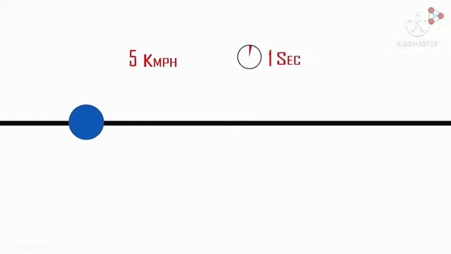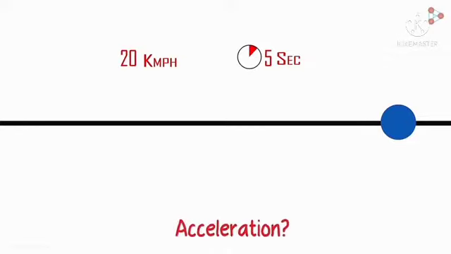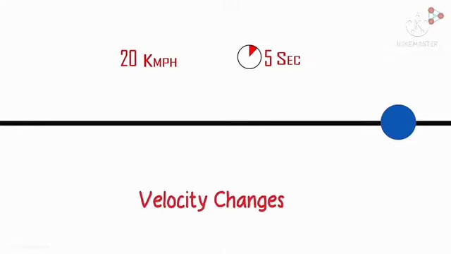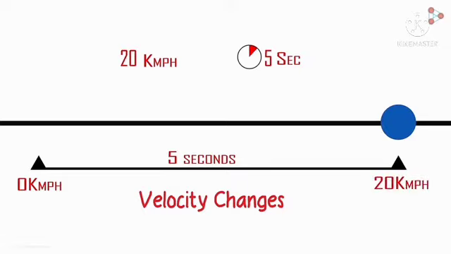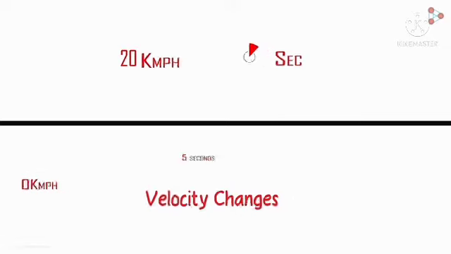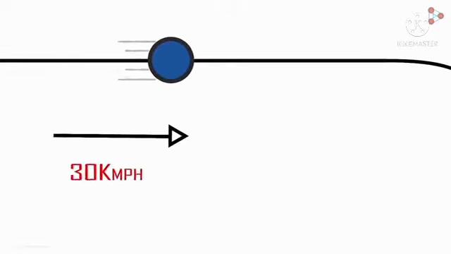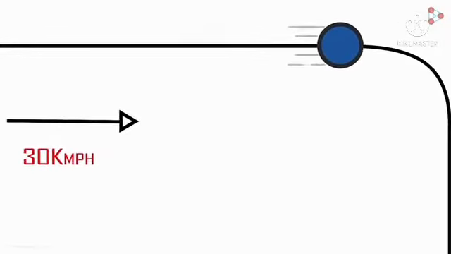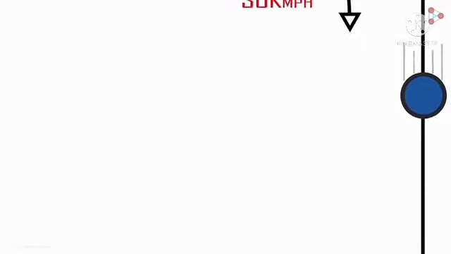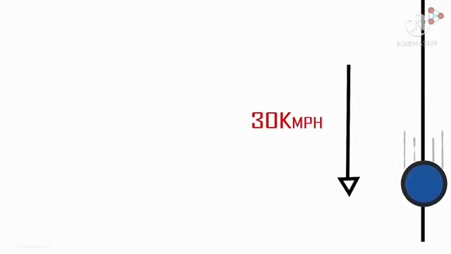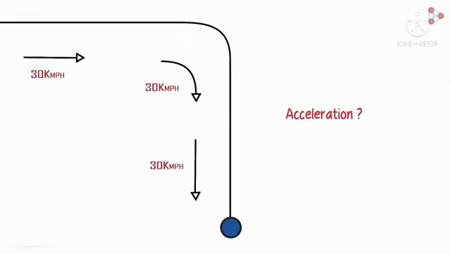Here, from 0 km per hour to 20 km per hour in 5 seconds, the velocity is changing. Next, 30 km per hour to 30 km per hour, there is no change.